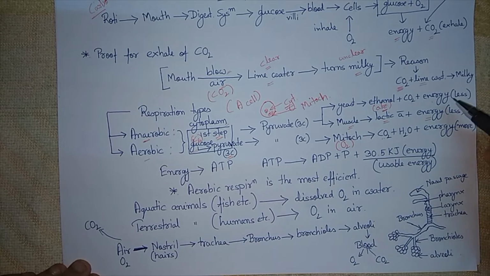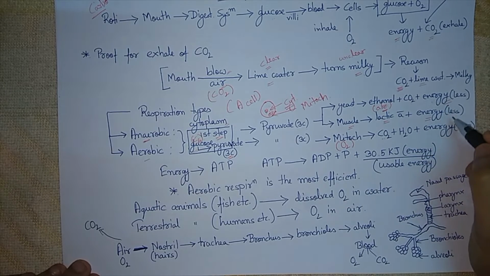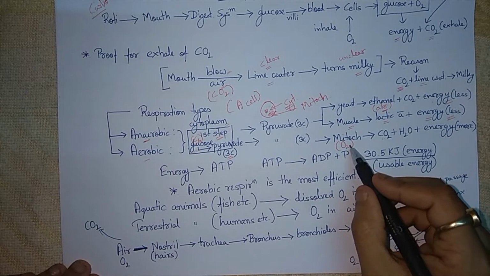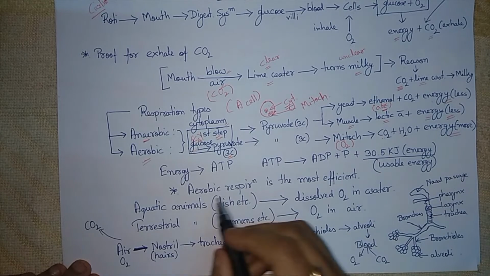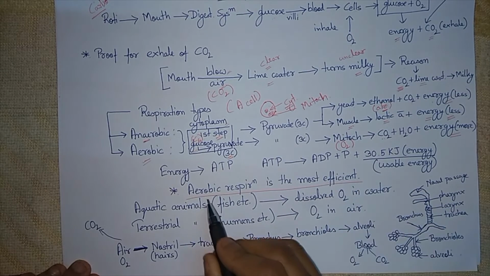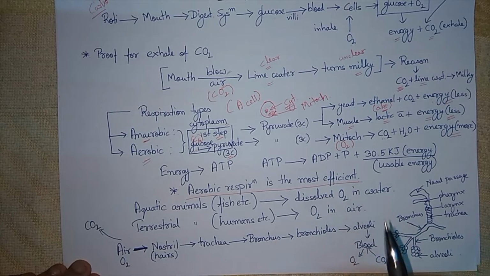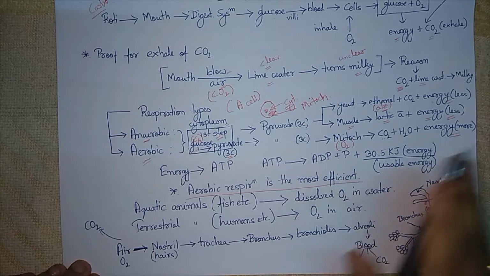In all the cases we can observe that both yeast and muscle cells produce less energy, but in aerobic respiration they produce more energy. That is why aerobic respiration is the most efficient type of respiration, because it gives more energy, nothing else.